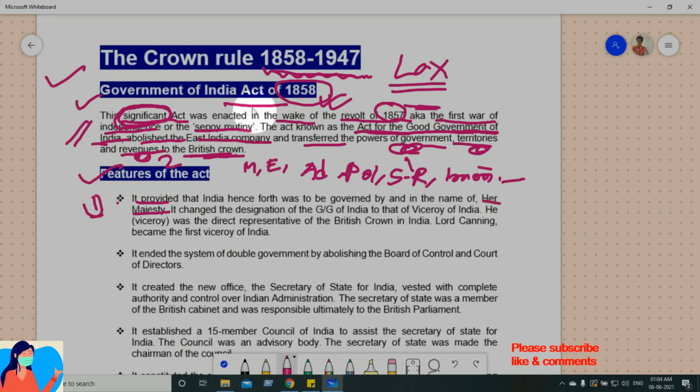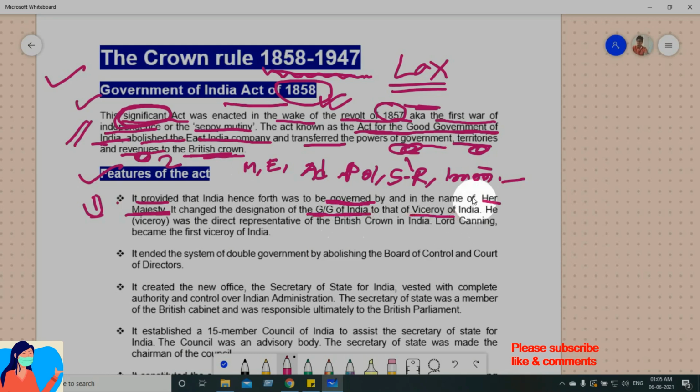So through this act going forward, India will be governed, India will be controlled, or India will be looked after in the name of Her Majesty, meaning who, the Queen, alright. It changed the designation of Governor General of India to that of Viceroy.